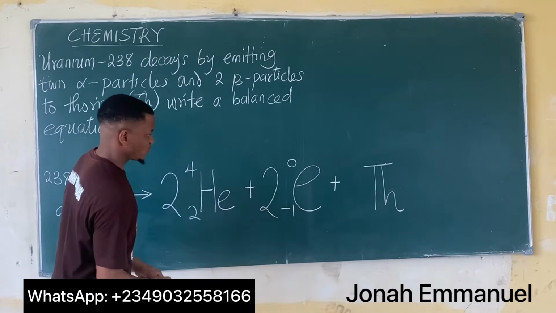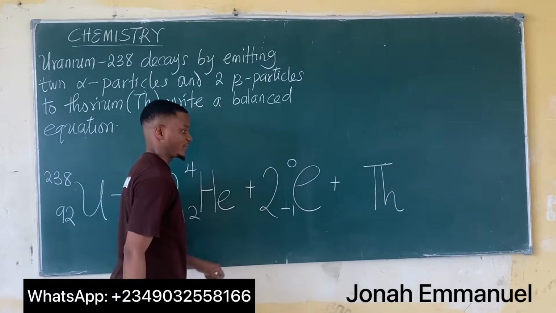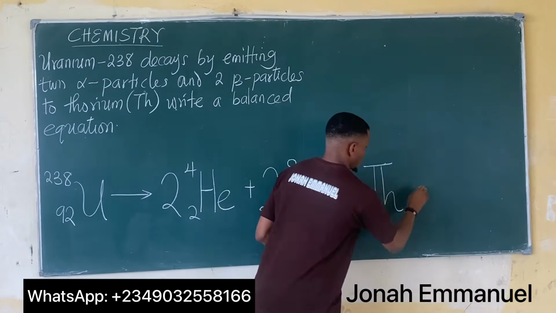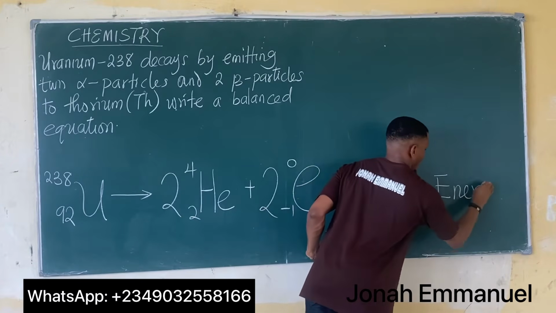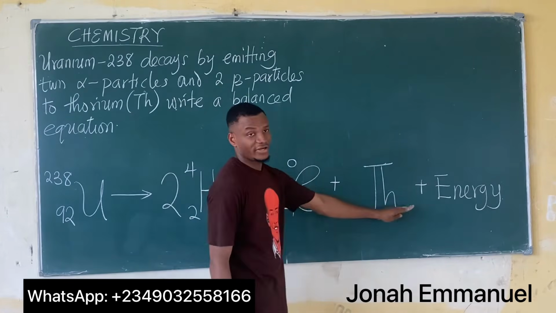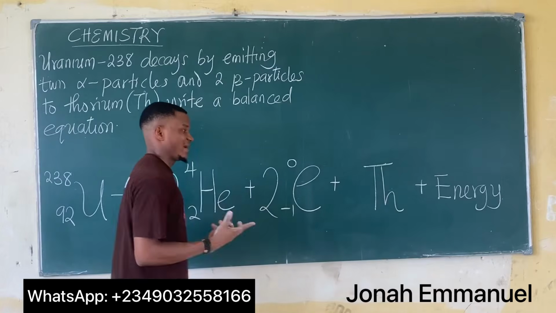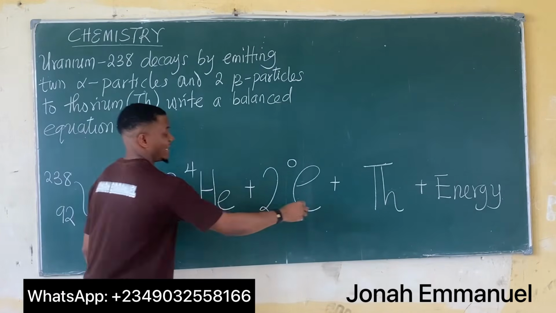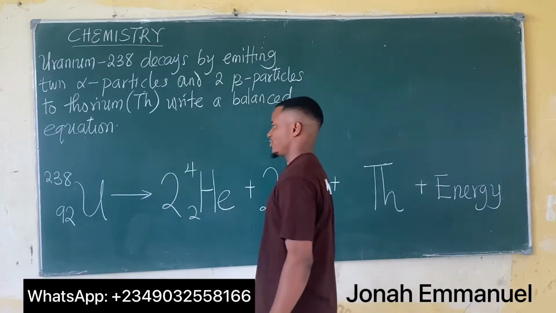Our task now will be to find the atomic number and the mass number of thorium here. Now of course, plus, obviously we have our energy. I've said the kind of energy released during radioactivity is called nuclear energy, or perhaps heat energy. So let's get the atomic number and the mass number of thorium that will be released.